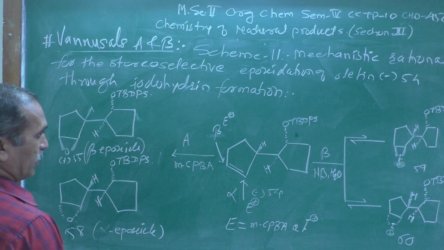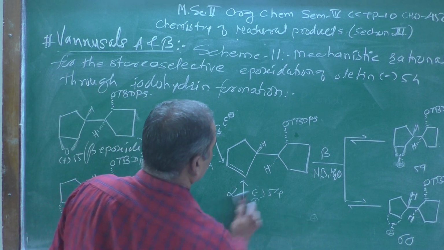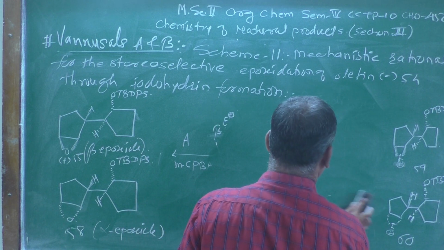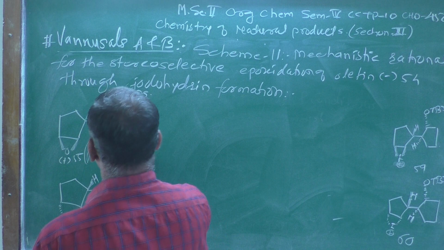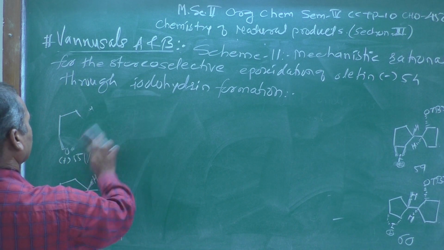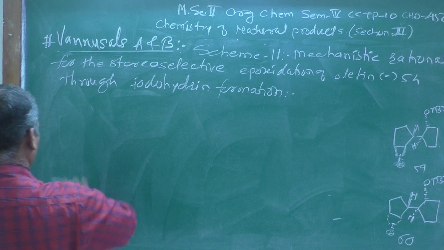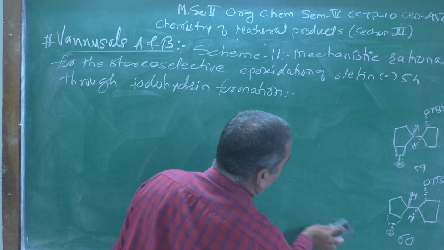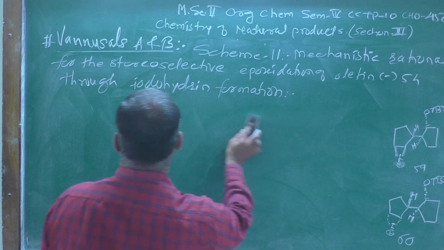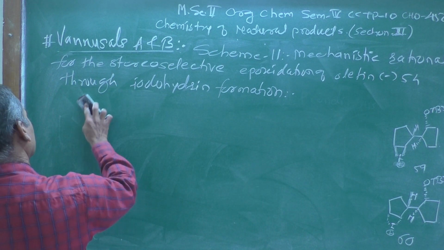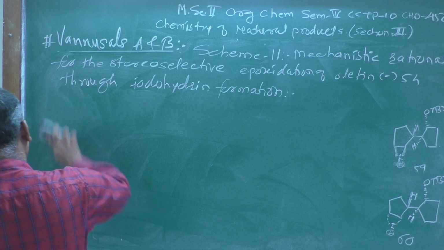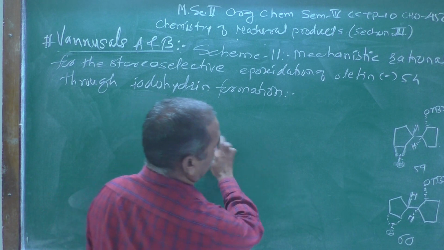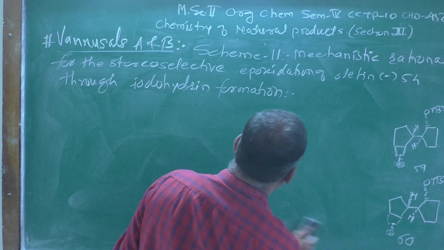Now let me clean the board due to the limitation of the blackboard. Once again, remember, be alert here how I am showing, but you are not losing your connectivity or the sequence.